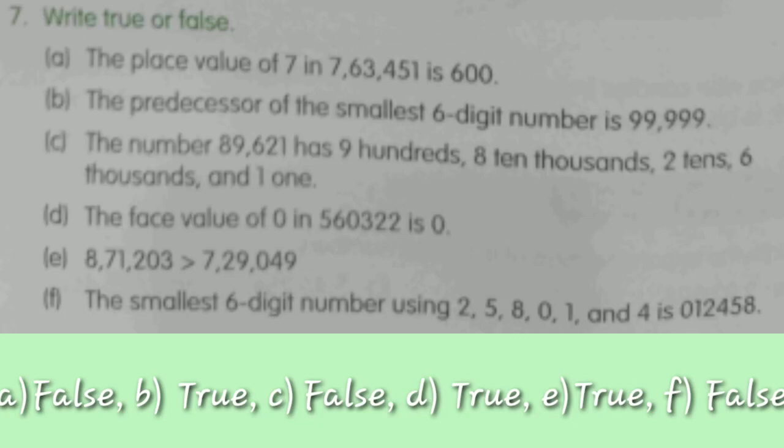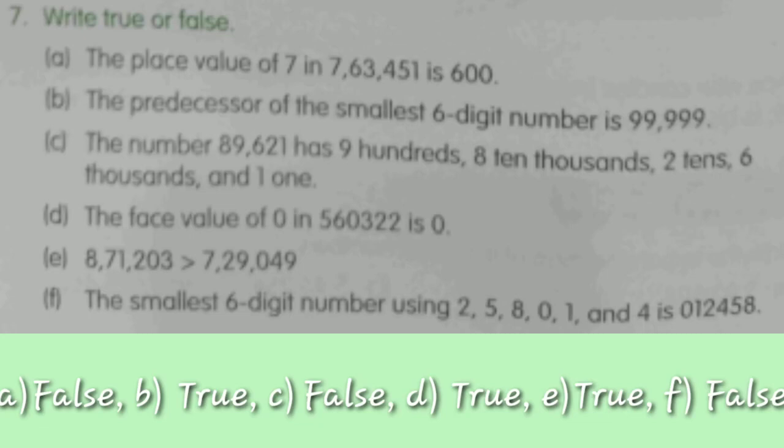There is no need to move on to the second and third digit. So you just write false by looking at the first statement only. Part D states that the face value of 0 in 560322 is 0. This statement is true because the face value of 0 is always 0 whatever the place it has.